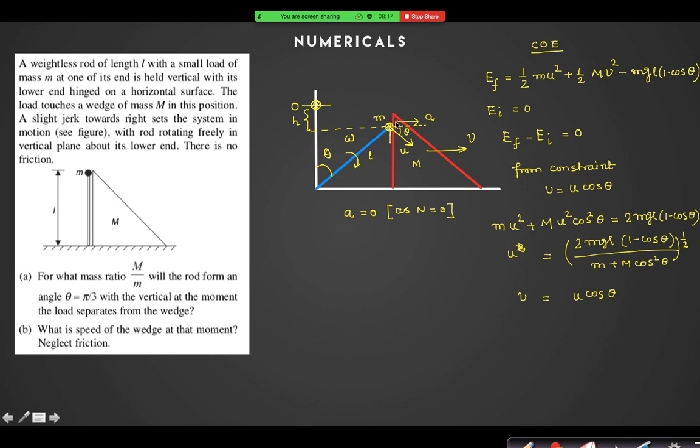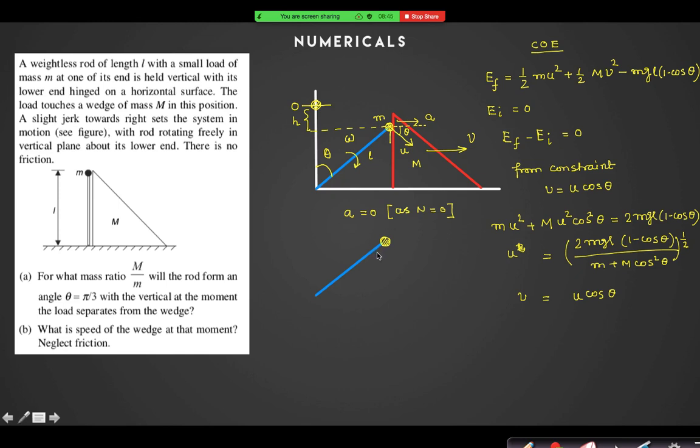As the acceleration at this instant is zero in this direction, can I also say that, taking the acceleration of this ball, if I say what are the forces acting on this ball, let us just consider the forces acting on the ball.